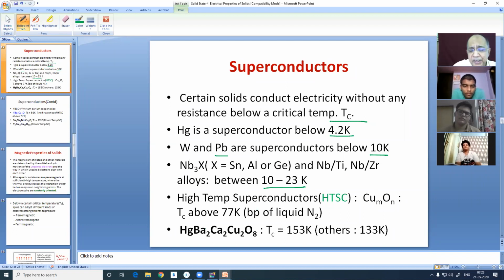In the last part of the mid 20th century, a group of superconductors came into existence. It's called HTSC, high temperature superconductors. Nobody will use such a low temperature of 10 to 23 Kelvin for any use. It will be penny wise, pound foolish.